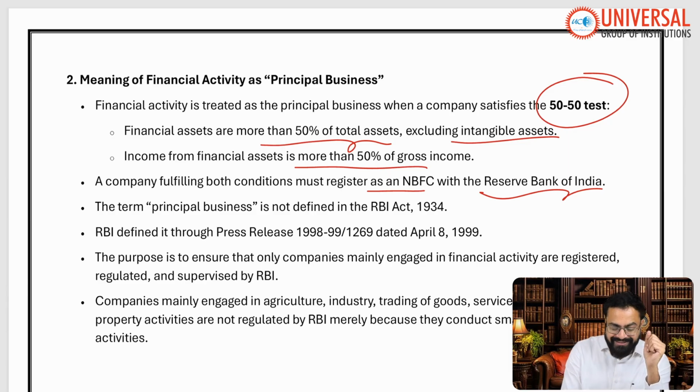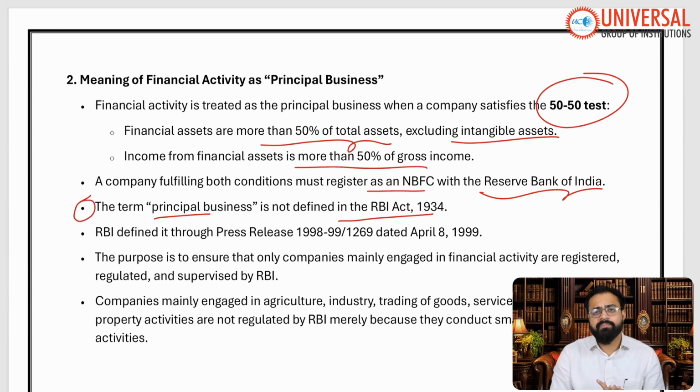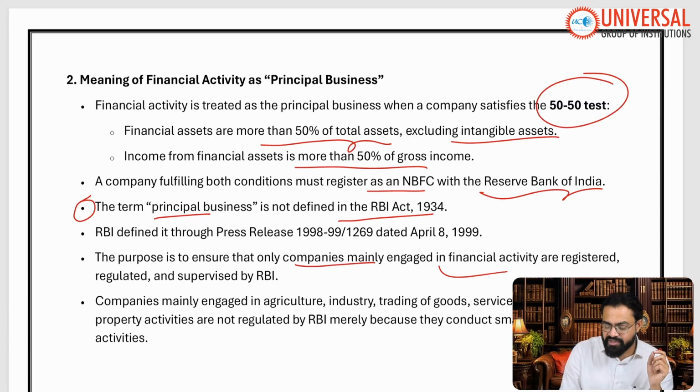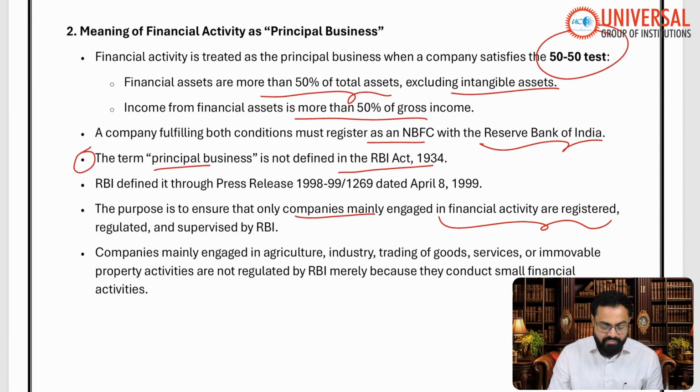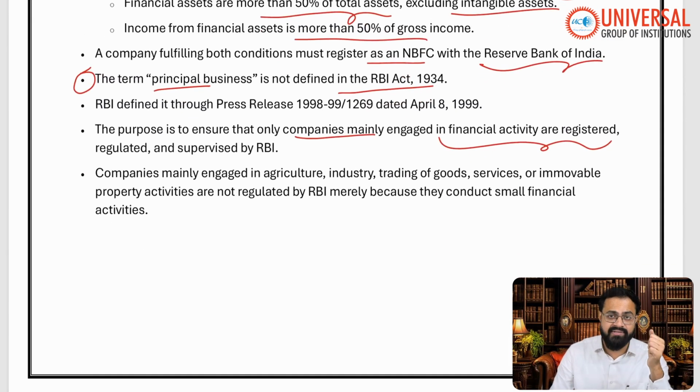Moreover, the term principal business is not defined in the RBI Act 1934. This is very important. The principal business has not been defined under the RBI Act 1934; rather, it is defined by a press note release of the Reserve Bank of India. The purpose is to ensure that only companies mainly engaged in financial activity are registered, regulated and supervised by the Reserve Bank of India. That is the main motive behind the concept of principal business.